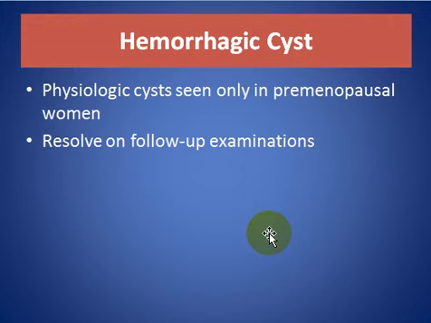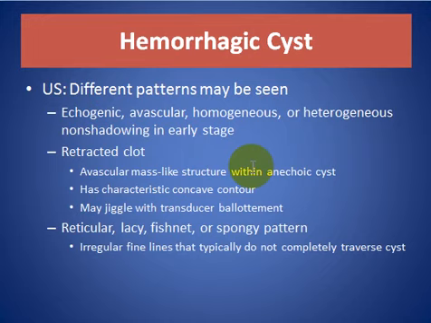Hemorrhagic cyst, a physiologic cyst only in a premenopausal woman, resolves in follow-up examination. On ultrasound, different patterns may be seen: echogenic, avascular, homogeneous, heterogeneous, non-shadowing in early stage.